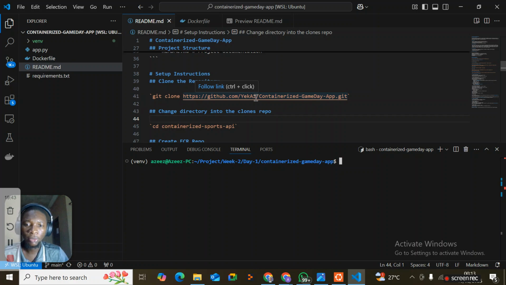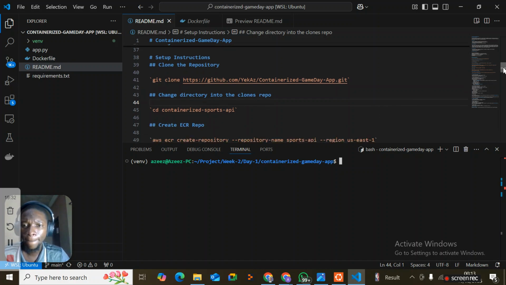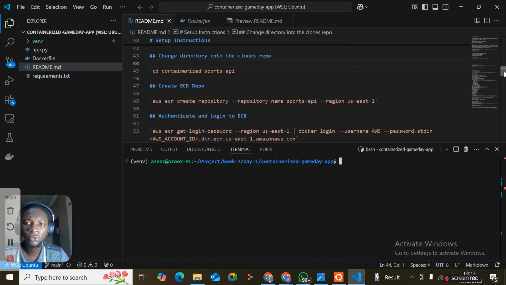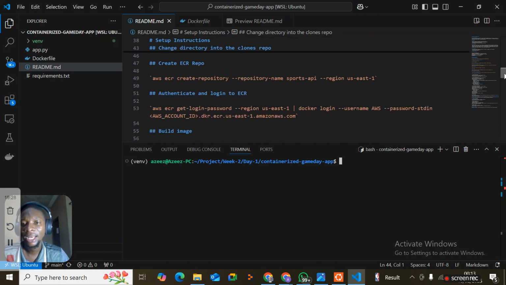I've changed directory into the containerized application support API, which for me is Gameday. What we need to do first is create an Elastic Container Registry repo where we'll be pushing our image after Dockerizing the application.